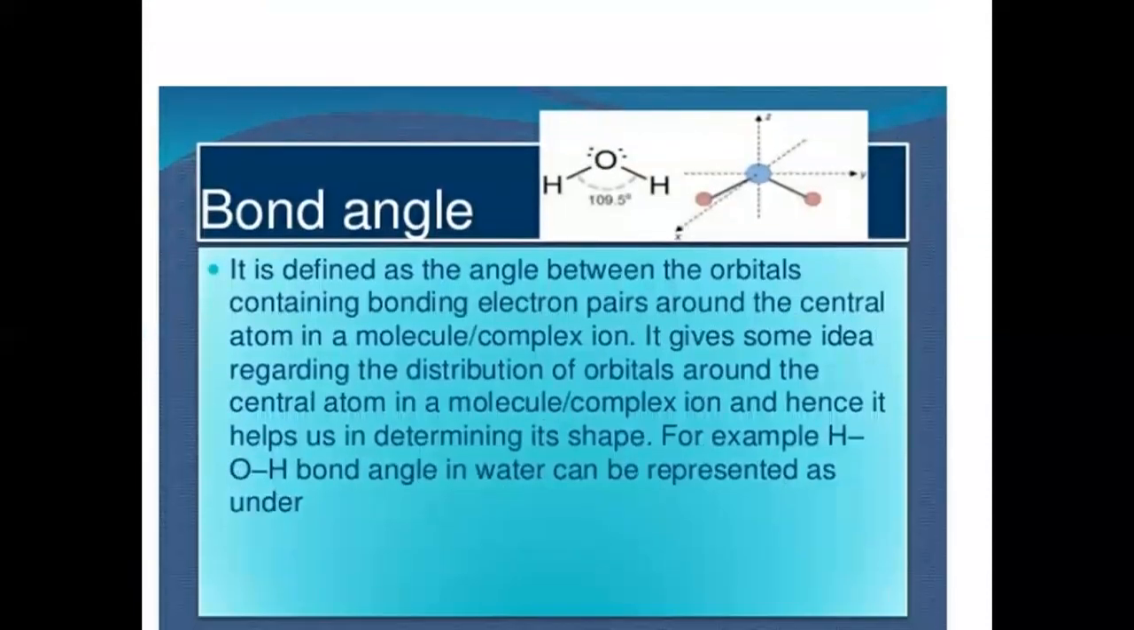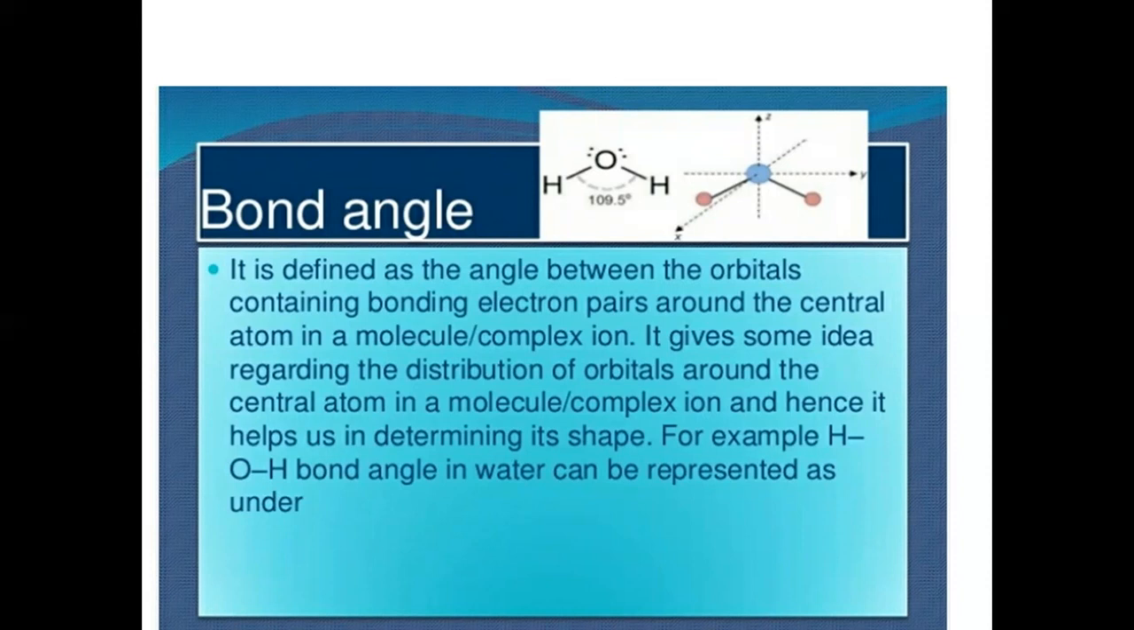Second parameter is bond angle. Now, what is bond angle? The average angle between the orbitals of the atoms surrounded by the central atom is called bond angle. Like here, you can see this is the central atom, and these are the corner atoms. So the angles which they are forming, this angle and this angle and these angles, these are called bond angles. Clear?